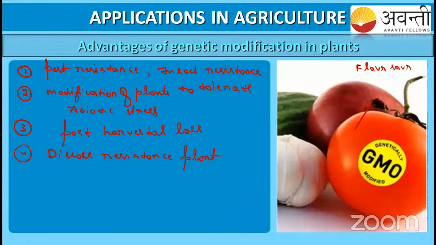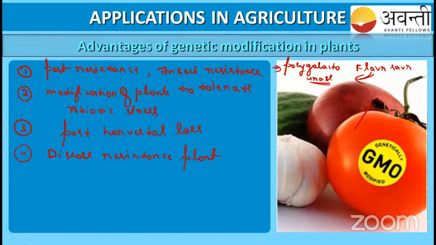Can anyone tell me which gene they have modified here? If you know that gene name, tell me. Here they have modified the gene for an enzyme so that it acts slowly. The name of that enzyme is polygalacturonase. This enzyme is responsible for the tomato to ripen fast.